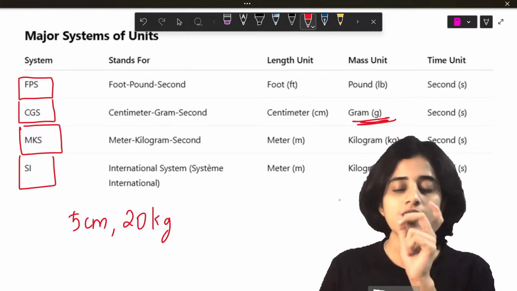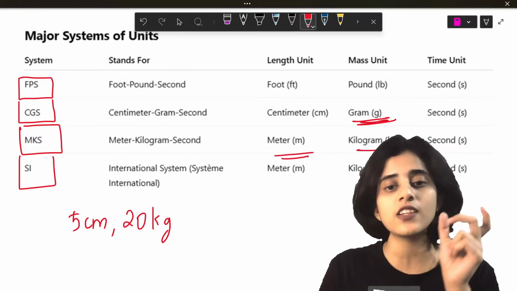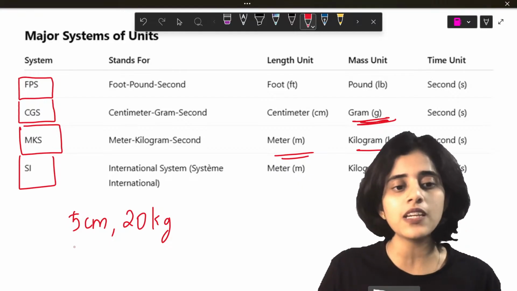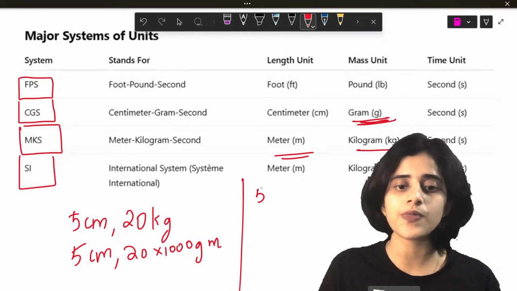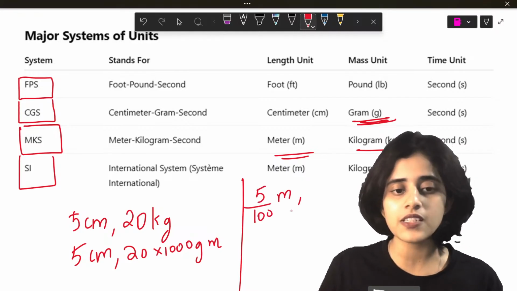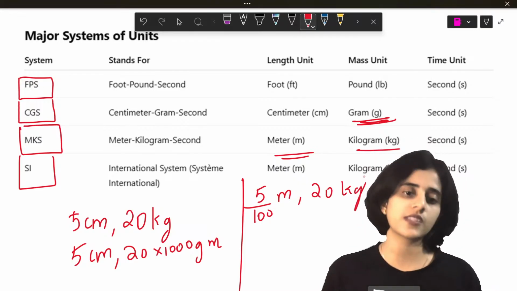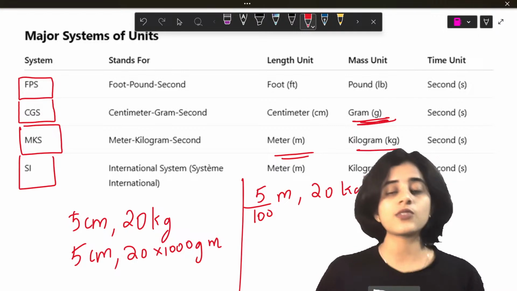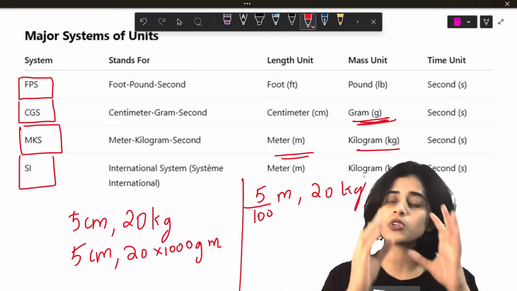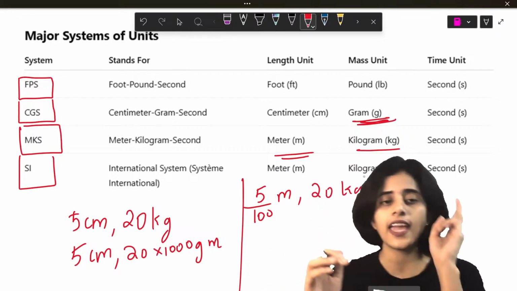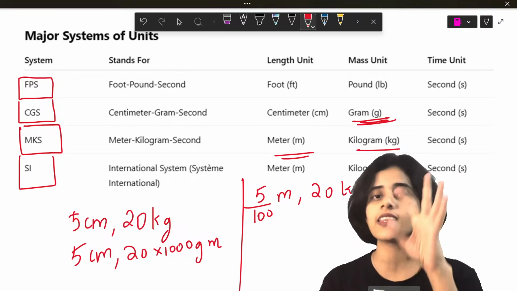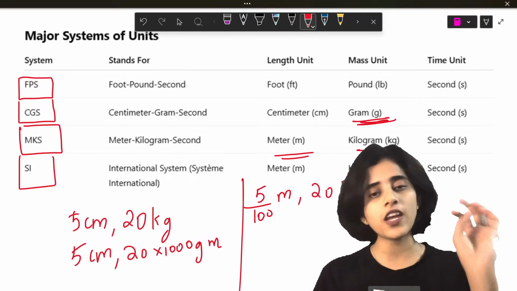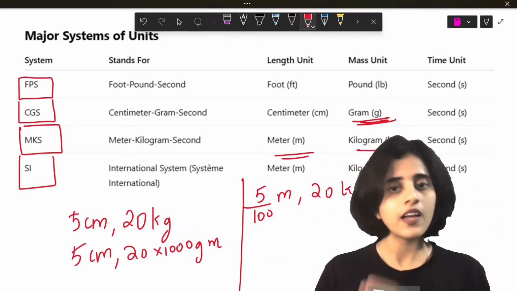Or, since mass is in kilograms, you should change your length into meters. So this should either be 5 centimeter and 20 into 1000 grams, or 5 divided by 100 meters and 20 kilograms. Do you understand that? That's how you should convert. Whenever you get a question, you should look at the units. Either they should be in MKS or in CGS. But it's always good if you can do it in MKS, which is the standard system. So make sure all the quantities are in their SI unit. Alright?